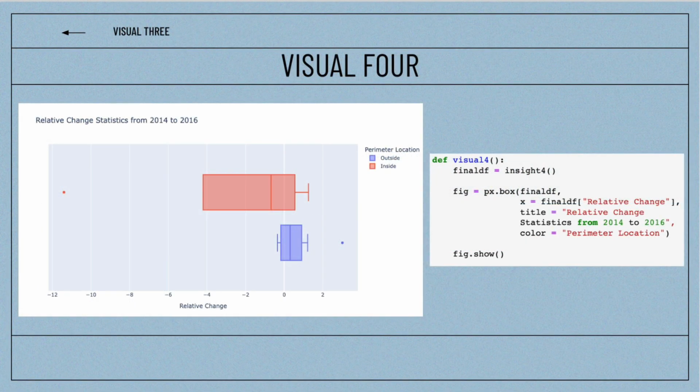We wanted to use one extra visual to show the statistical layout of the relative change of crime numbers from 2014 to 2016. Through these box and whisker plots, we are also able to compare how the cities inside the perimeter compare to those outside the perimeter. As you can see, the cities on the inside had a greater decrease in crime rates, whereas the ones on the outside stayed relatively consistent through these years, which supports our claim from Insight 4.